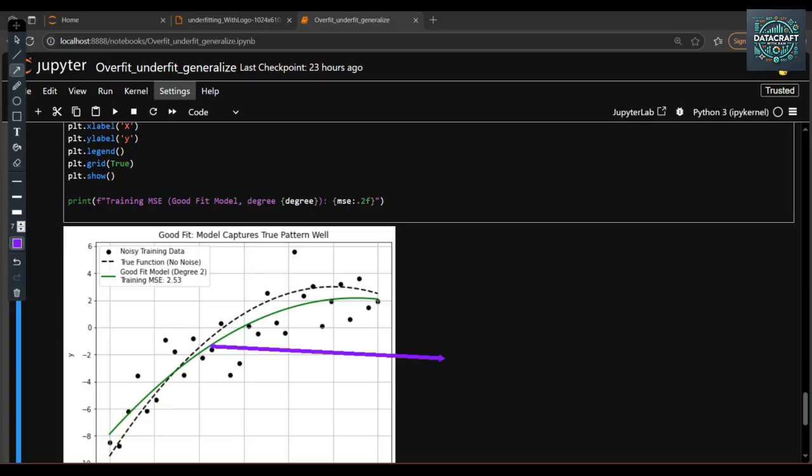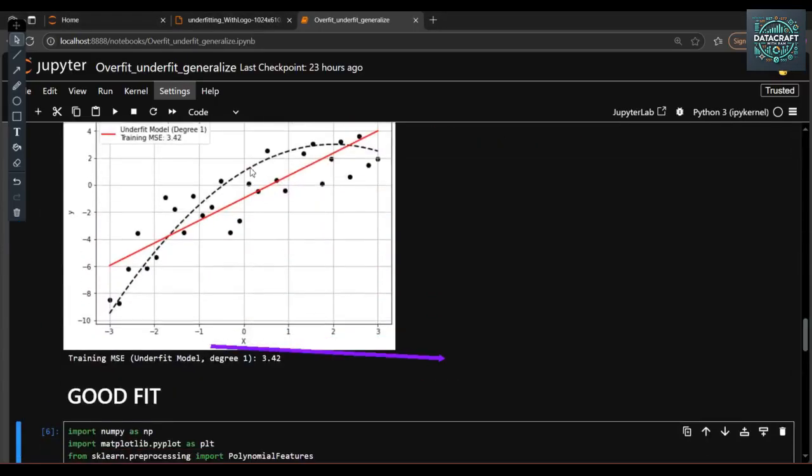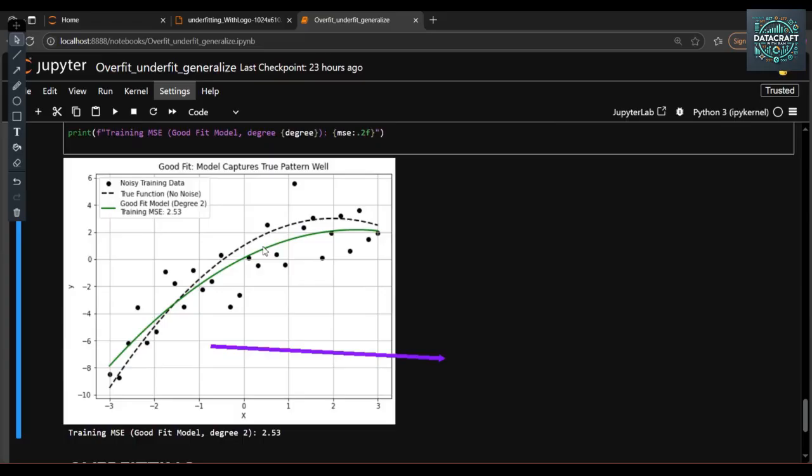You can also see the training error is much lower compared to the underfit. Here it's so low, not a big difference. But for the underfit model, there is a huge difference between this curve and the data points. With the good model, we cannot say it is either overfit or underfit, because the training error is much lower.